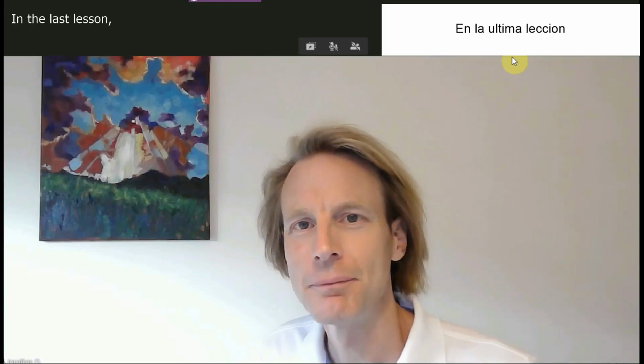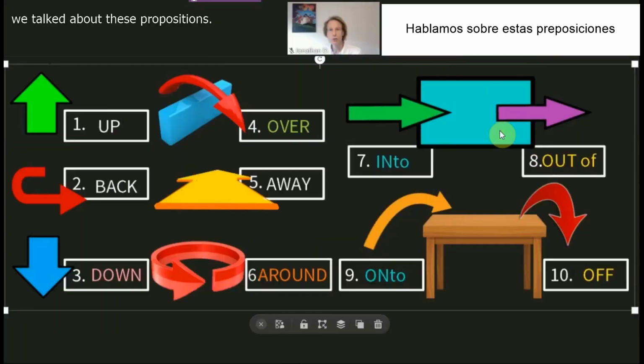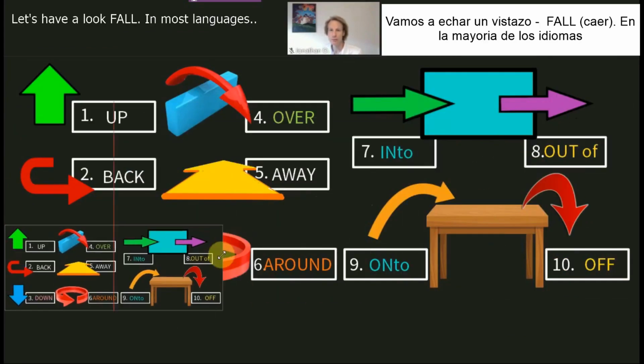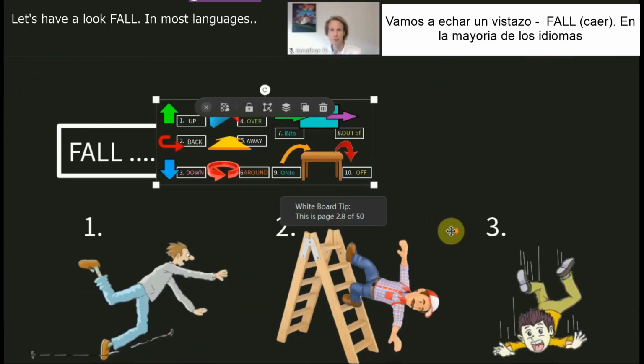Welcome back. In the last lesson, we talked about these prepositions. Now we are going to put them in practice. Let's have a look. Fall.